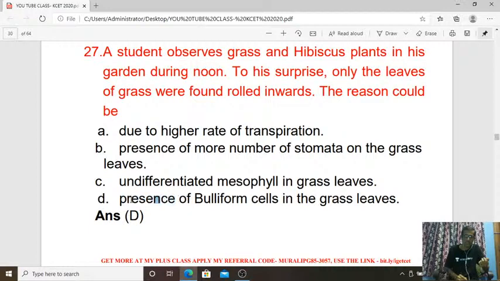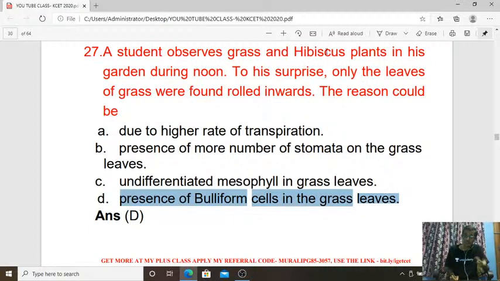In the case of grass, we can observe the presence of bulliform cells. So that is the answer. Bulliform cells are specialized cells observed in the monocot leaf in the case of grass, so we can observe rolling of those leaves.